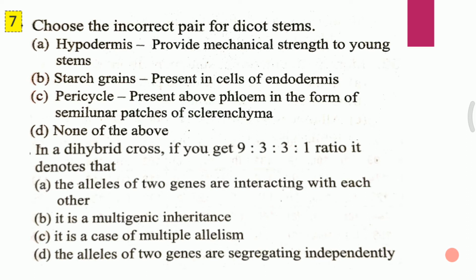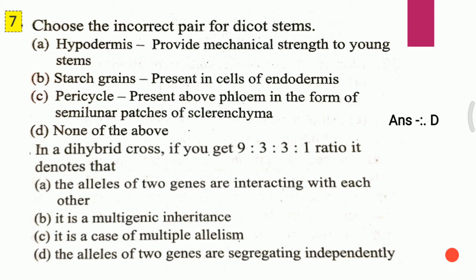Slide 7th, question 1. Choose the incorrect pair of dicot stem. A. Hypodermis provides mechanical strength to young stem. B. Starch grain present in cell of endodermis. C. Pericycle that is present above phloem in the form of semilunar patches of sclerenchyma. D. None of the above. Choose the incorrect pair of dicot stem, and the answer for the first question is D, that is none of the above.